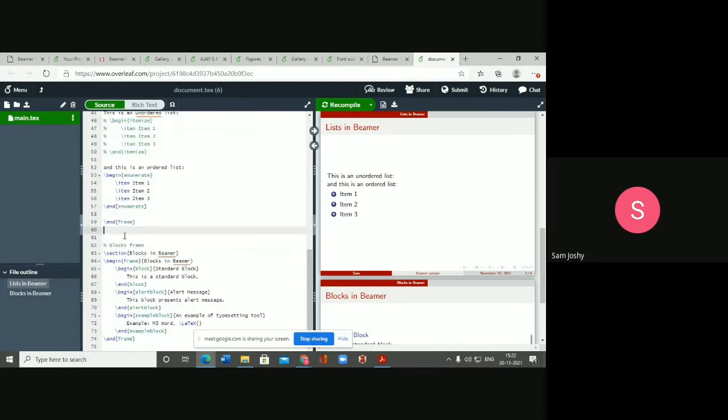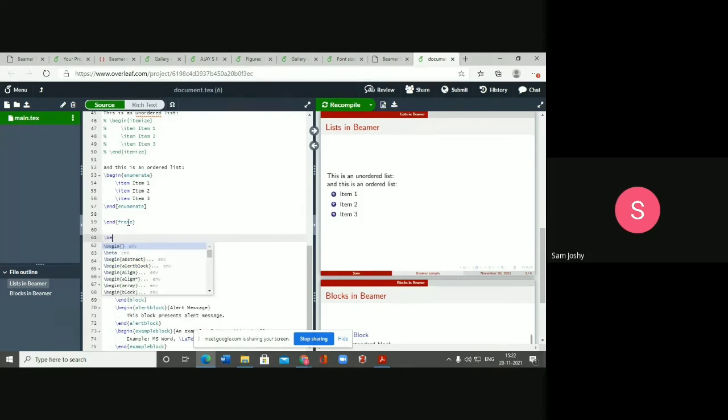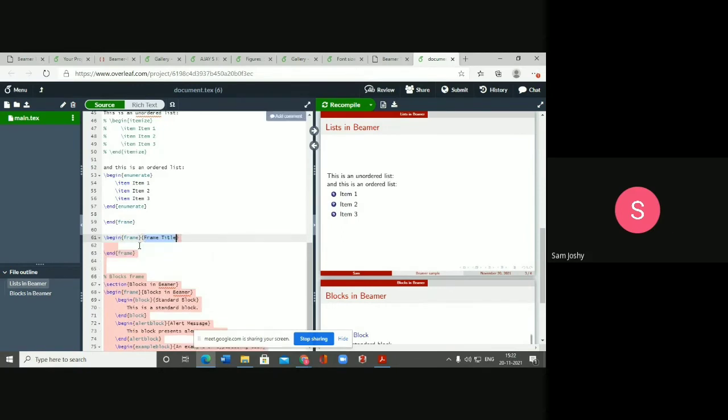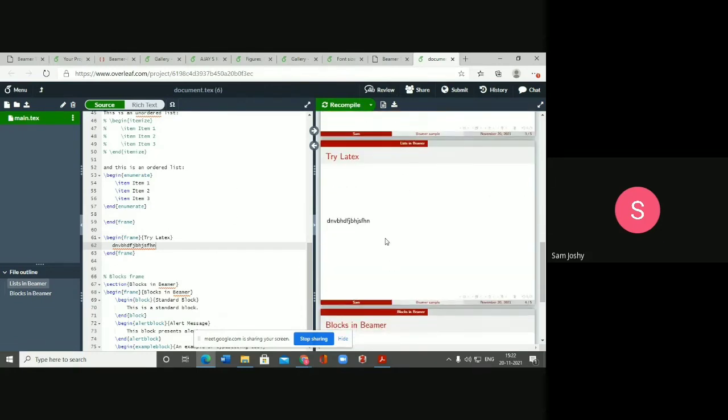Now, when we want to add a new frame, just type in \begin{frame}. So each slide is called a frame. We start with a \begin{frame}. And usually this frame will have a title, some title, okay, something like that. And I am putting some words on it. And just doing the recompiling, and recompiling will process all those codes in green and blue, and it will prepare these slides. So here we can see that we have this 4th slide in between.